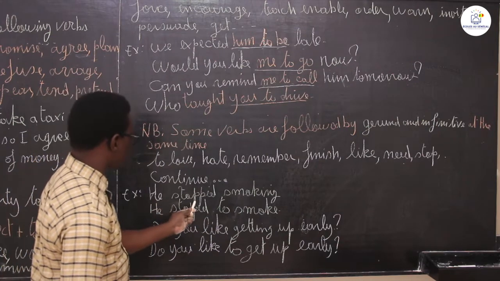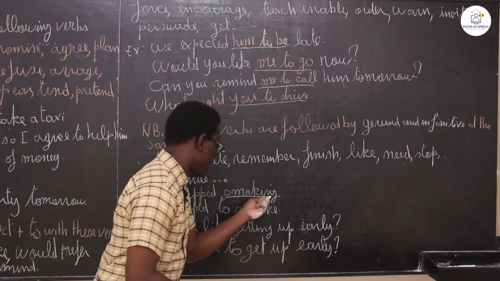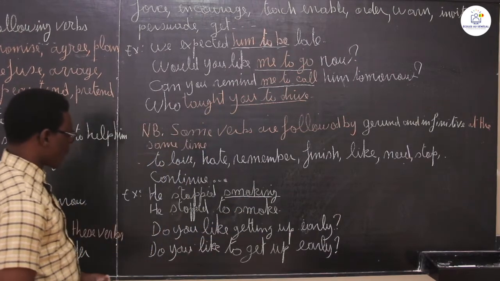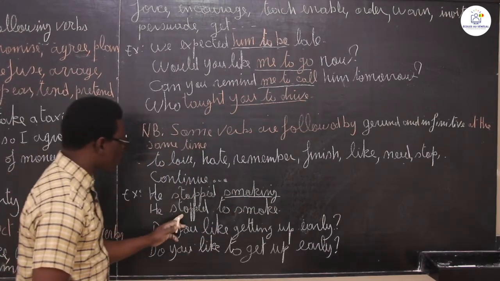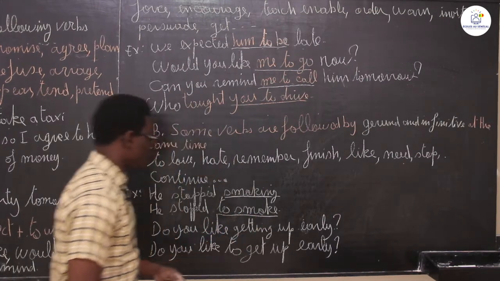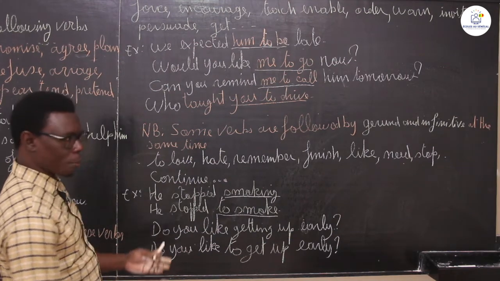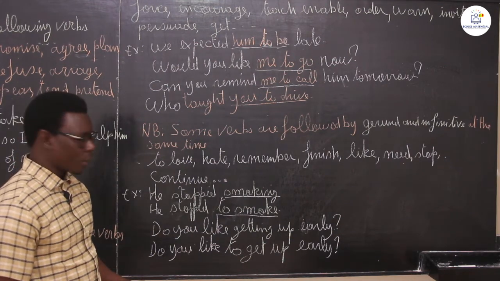Example: he stopped smoking. We have a gerund, smoking. You can also say he stopped to smoke. You see, you have the infinitive. He stopped to smoke and he stopped smoking.